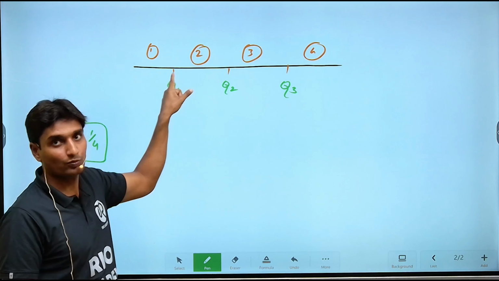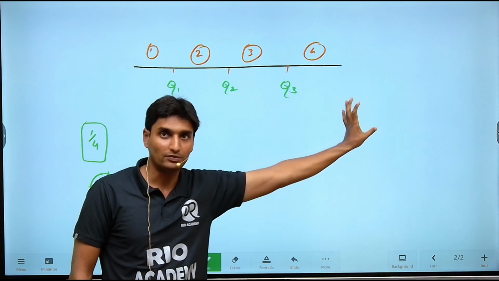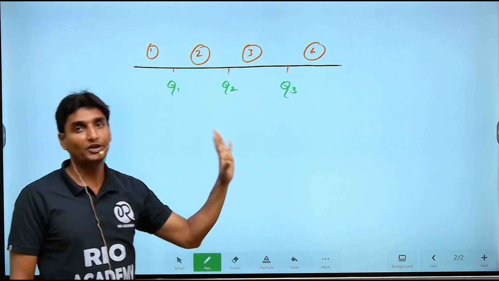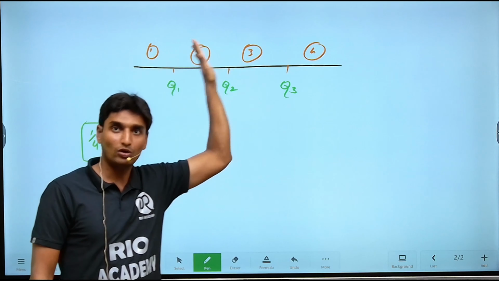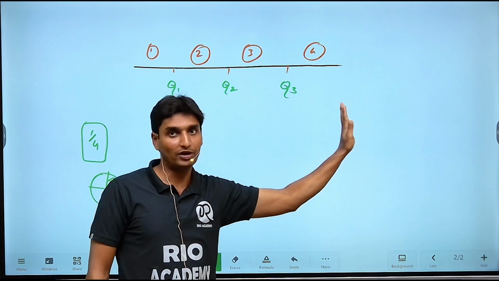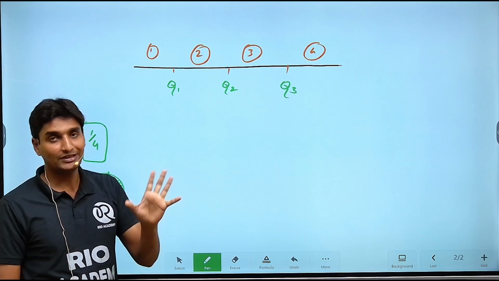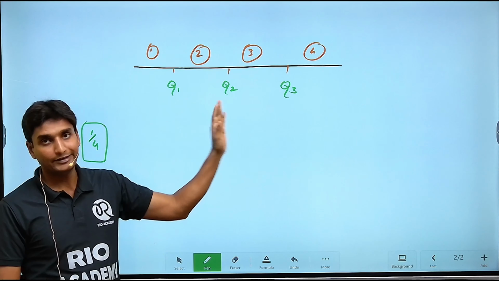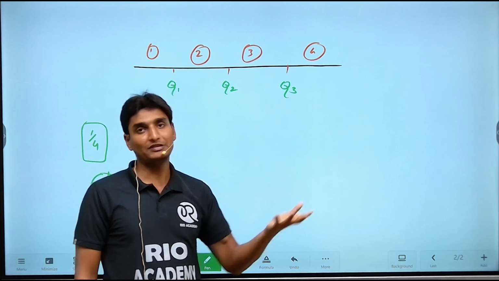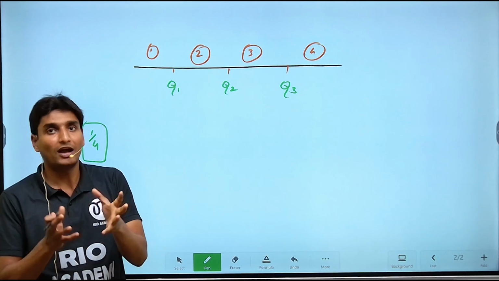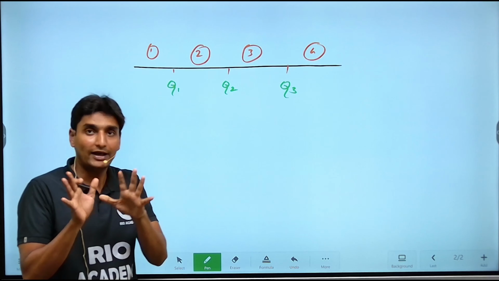As this is the first point, this is known to be the first quartile, second quartile, and third quartile. On this basis, guys, it is not at all necessary that you divide the given data or a straight line into 4 equal parts only, or into 2 equal parts only, as we did in case of median. You can divide it into as many parts as you want, depending on the availability of data. But here, on a standard basis, we have made it a decision.